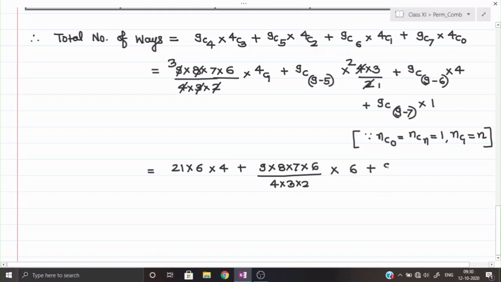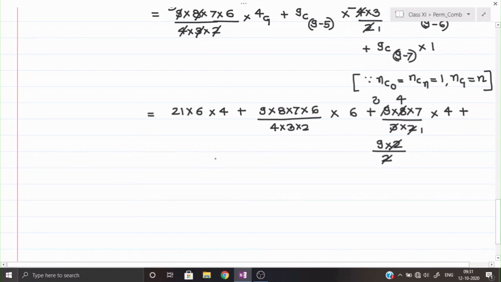So we shall open till 3 places, 9 into 8 into 7 upon factorial 3, that will be 3 into 2 into 4, plus then last one is 9C2. So we shall open till 2 places, so 9 into 8 upon factorial 2, that is 2 only, and 1 we can leave it. So here 2 and 2 got cancelled. Here 3 ones are 3, 3 threes are 9, and 2 ones are 2 and 2 fours are 8. Now finally we shall simplify. So 21 into 6, 126. So this will be 126 into 4.